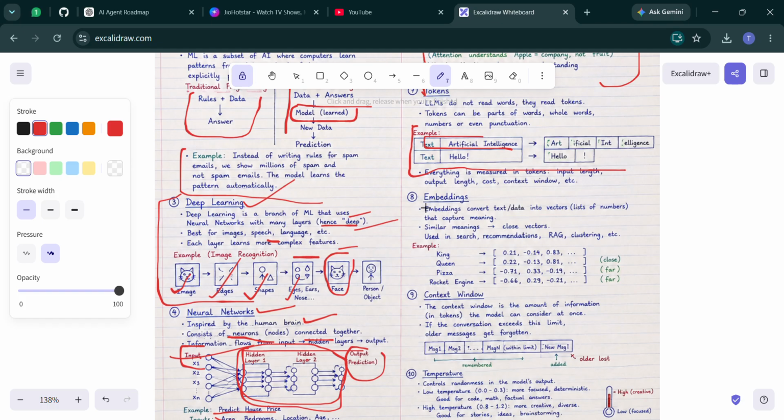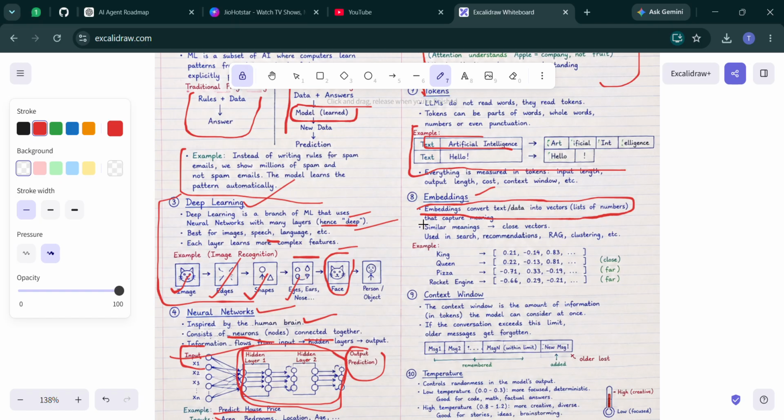What is an embedding? Computers do not understand words. We all know a computer is a machine that understands only 0 and 1, so computers don't understand words, they understand numbers. So every word, sentence or paragraph is converted into a list of numbers called embeddings. We convert all the text and images into vectors, lists of numbers that capture meaning. This is what we call embeddings.